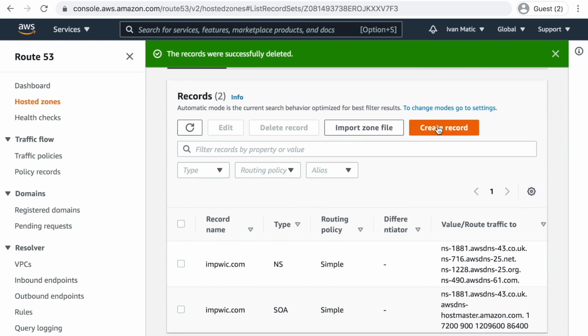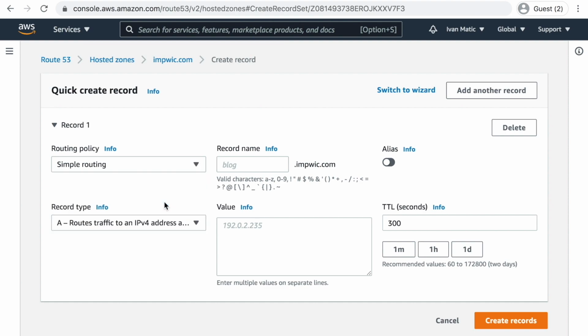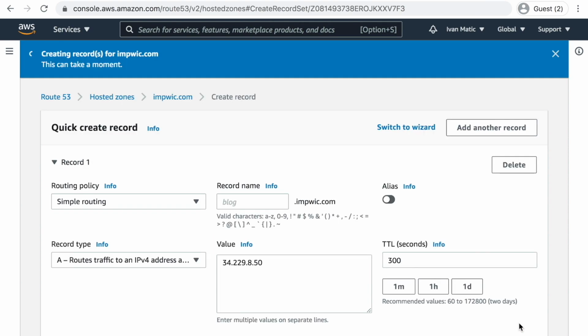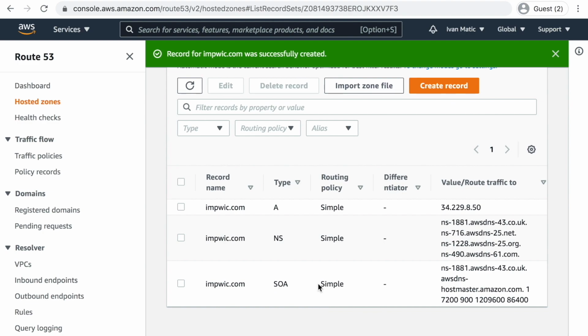A new yellow button, Create Record, appeared, and we click on that. We choose Simple Record of the type A. Record type is A, and we will put the IP address, the static IP address that we just created. Then we will click on Create Records. We will see a new record has appeared.